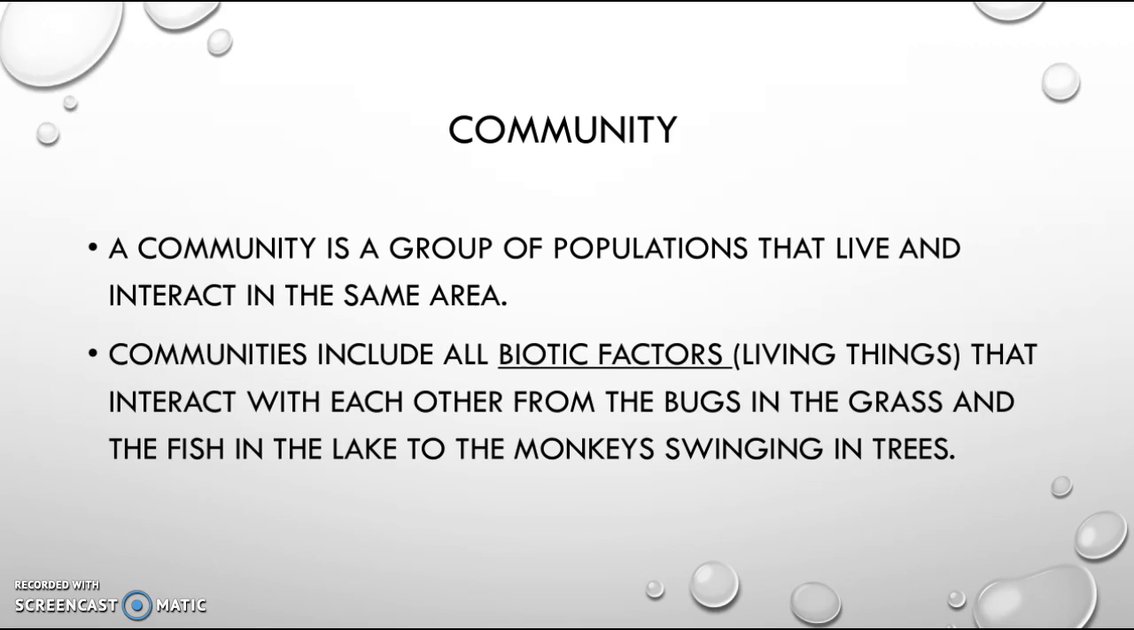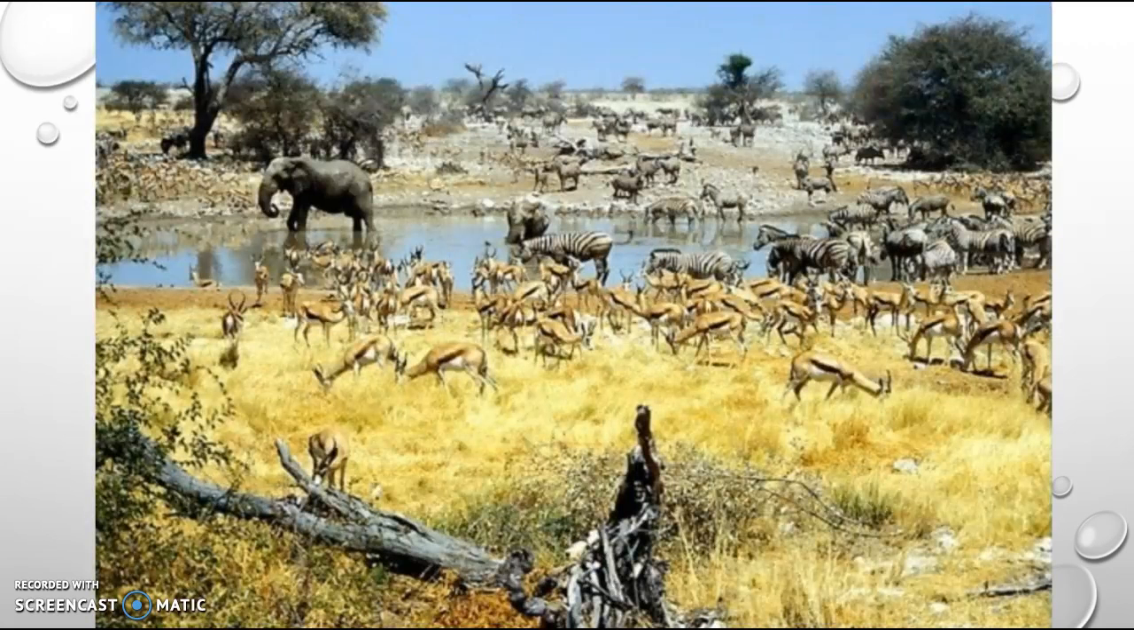A community is a group of populations that live and interact in the same area. Communities include all biotic factors, which are living things, that interact with each other, from the bugs in the grass and the fish in the lake to monkeys swinging in the trees. All of these organisms are gathered in the same place and are interacting with each other around the watering hole. This makes a community.